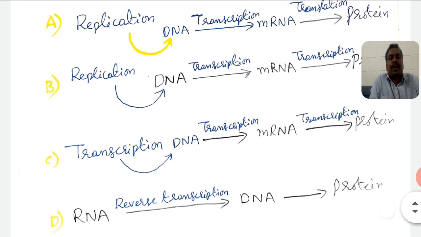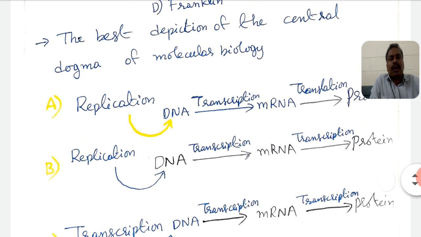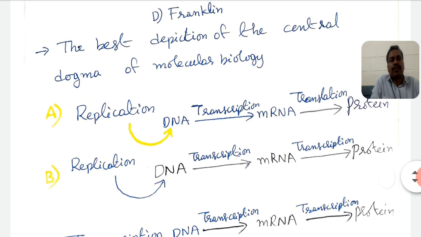Option D is RNA reverse transcription. RNA is involved in reverse transcription to form DNA to protein. So among these options, which one is the correct answer? The central dogma of molecular biology is the flow of genetic information from DNA to RNA in the transcription process, whereas in translation it forms proteins. So option A is the correct answer. Okay, is it clear?